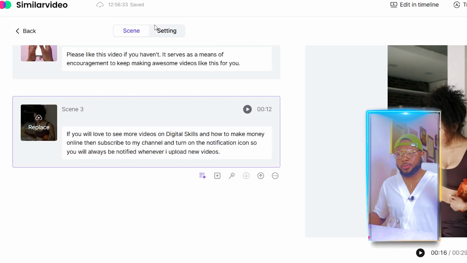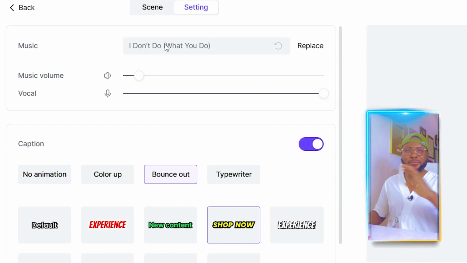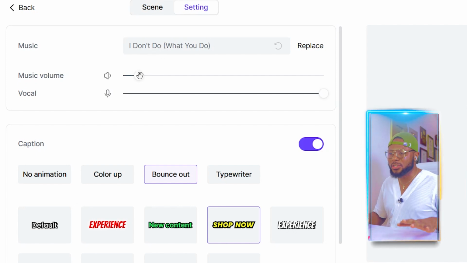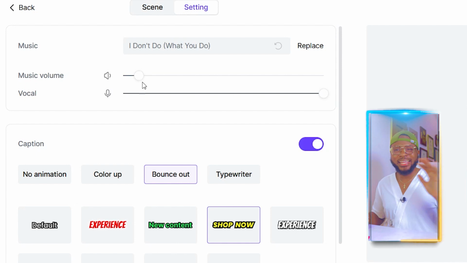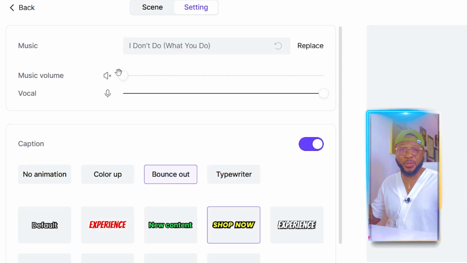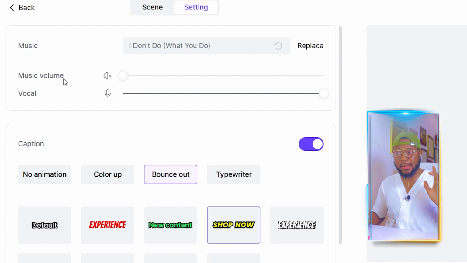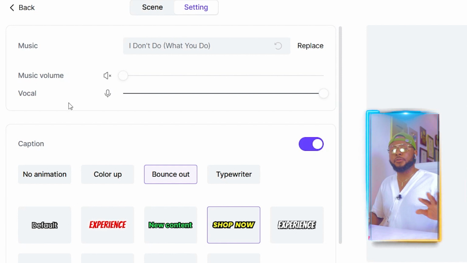So now the next thing I want to show you is the settings. Here you can adjust the music, select the music you want to use, remove it entirely, or reduce the volume. Anything that you want is totally fine. For the purpose of this tutorial, I'm just going to mute the music, because I'm not sure about the music and the copyright. We don't want to have any issue with copyright. So I'm just going to turn down this music volume and leave the vocal, because it's going to generate a voiceover automatically for us. Now, how cool is this?